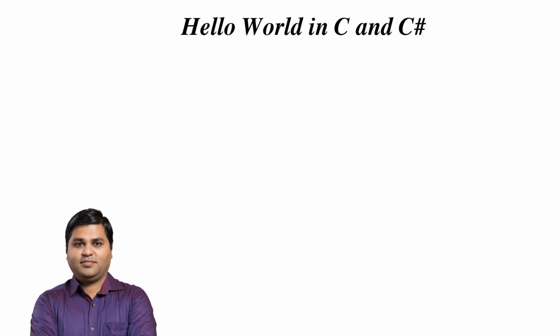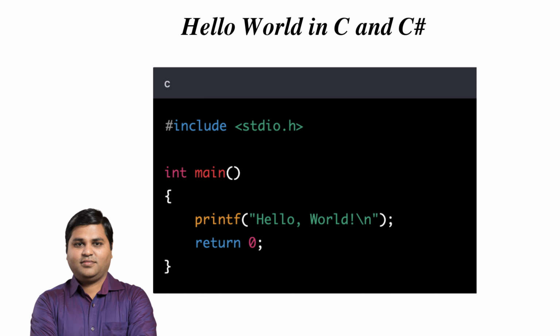Have you ever heard of the Hello World program? It's a really simple program that is used to introduce people to programming languages. The program's job is to print the message Hello World on the screen. The Hello World program in C looks like this. In this program, we use a library called stdio.h to be able to print things to the screen. Then, we define a function called main, which is where our program starts running. Inside the main function, we use another function called printf to print the message Hello World.